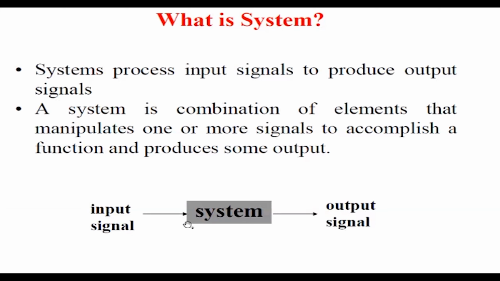So it is a combination of elements. The DC motor has several elements, whose combination manipulates one or more signals. The manipulation of one or more signals here means the input is an electrical signal, which the system is manipulating to produce the mechanical output. So that is called the system definition.